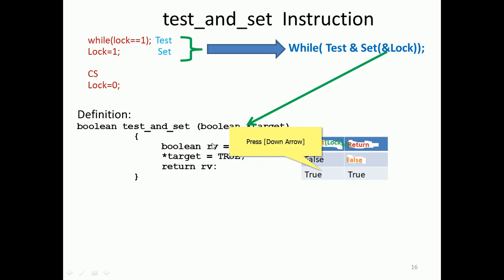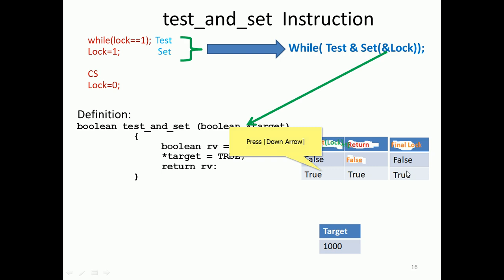After analyzing this, there is false, and return rv, so false will be returned, right? Even so, the target will be set, that is a pointer, with the memory reference. So false will be there, false will become true, and true will be sent. The final lock variable will be like this: if you send false, false is there; if true, true will be there. Based on this, we can take a decision.